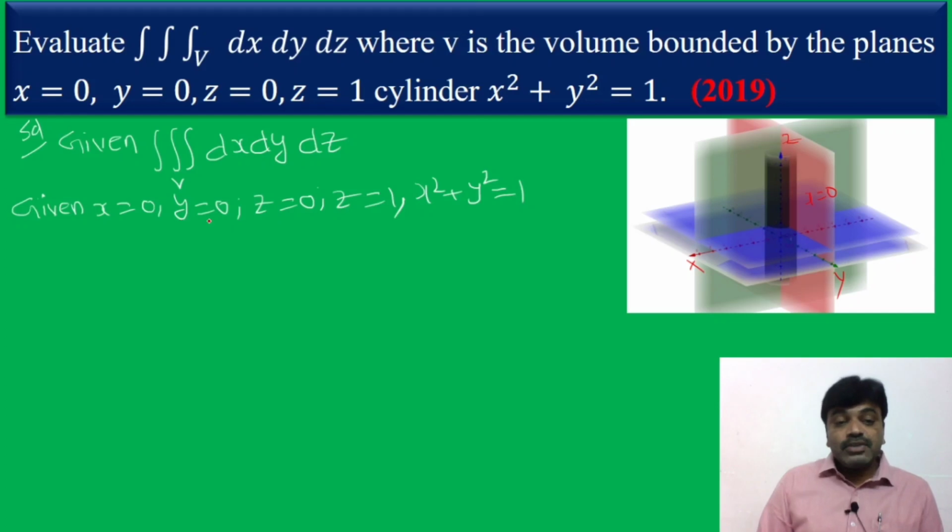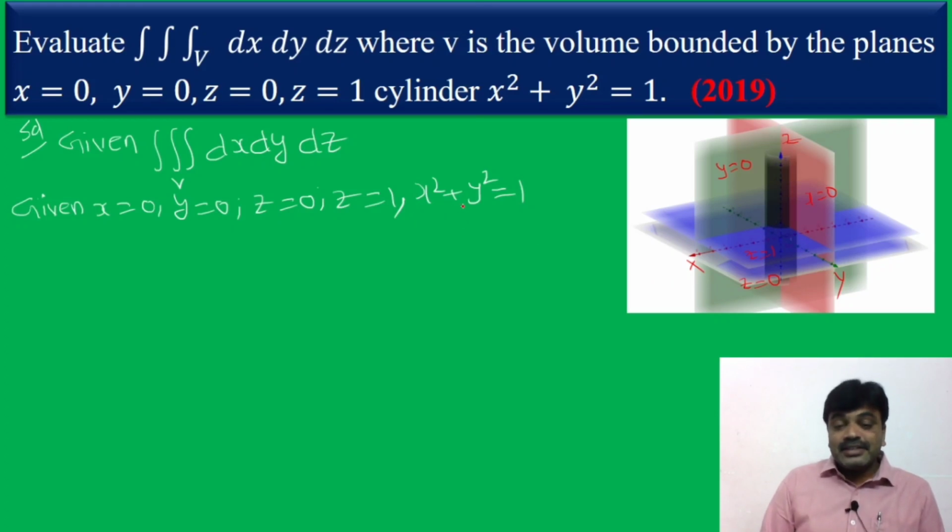And then y is equal to 0. y is equal to 0 means the xz plane. See, the xz plane, this green color. See friends, this is a plane. So this is y is equal to 0. And then z is equal to 0. See, where is z is equal to 0? In the xy plane. See here, this is z is equal to 0. And z is equal to 1. See, this is z is equal to 1.